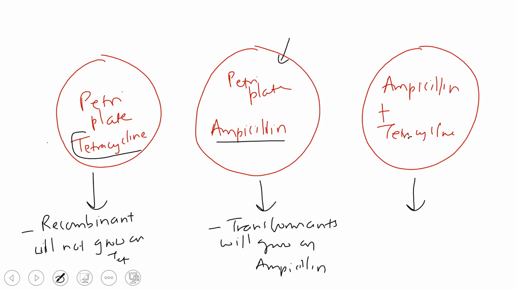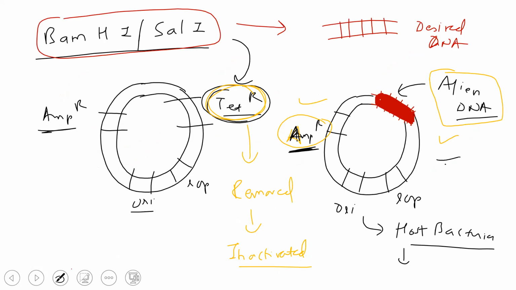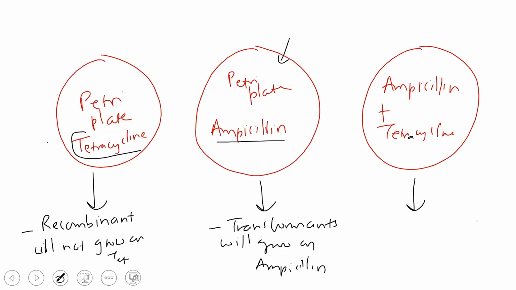Then if I am transferring this same host bacteria to this ampicillin plus tetracycline plate, will they grow? No. So if you get growth in this, then it is non-transformants.